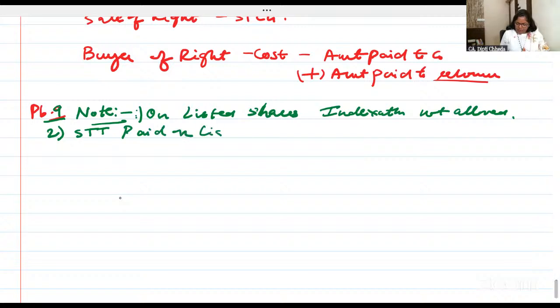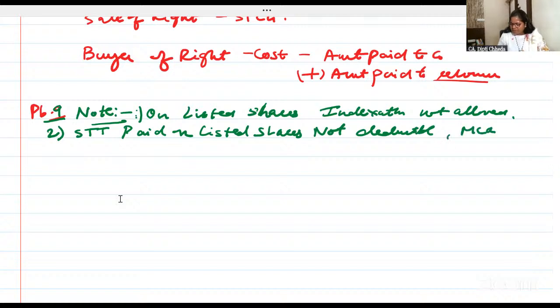Paid on listed shares, not deductible. Can't say how much this is important for MCQs. Up to true and false are not coming. Whenever security transaction tax is paid on listed shares, even though it's paid, it's not deductible as expense. Then, dear students, whenever you sell shares, what is deductible as expense? Brokerage, stamp duty. Okay? Chalo.